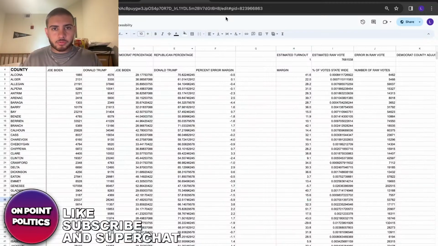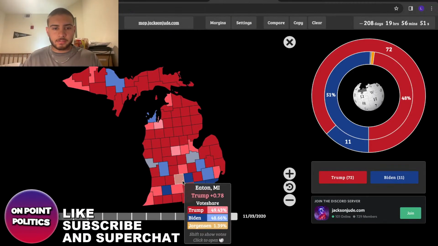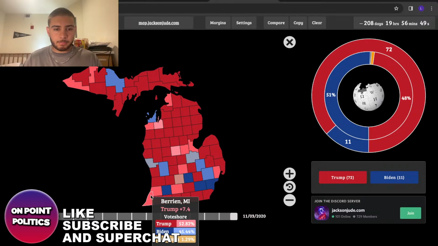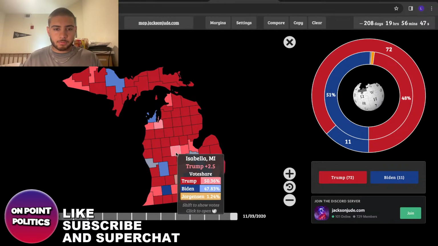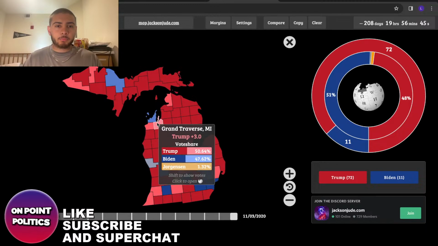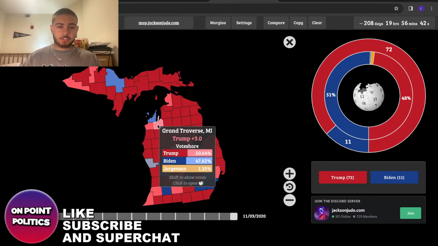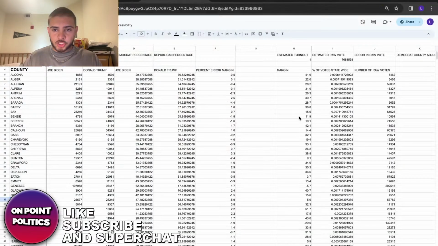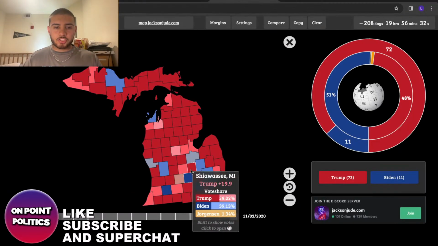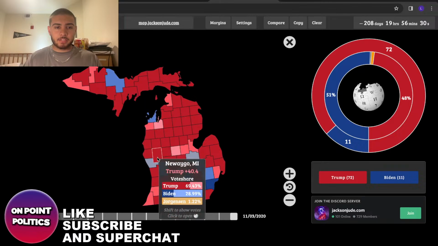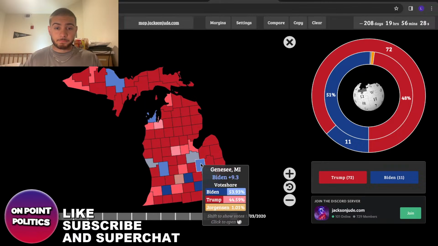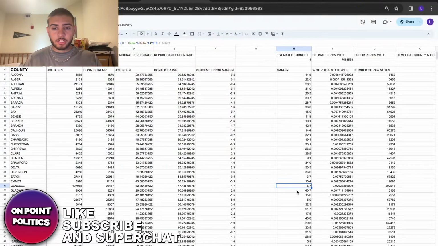Even like Grand Traverse, which I don't know where that would be exactly. Let's look for a likely Republican county or a lean Republican county. You see Trump won it by 3 points in 2020, and now he's projected to win it by 5 points. I think I saw it here. Yeah, he's projected to win it at exactly a 5-point margin. Even Genesee, which is typically a pretty Democratic county, was a 9.3% victory for Biden.